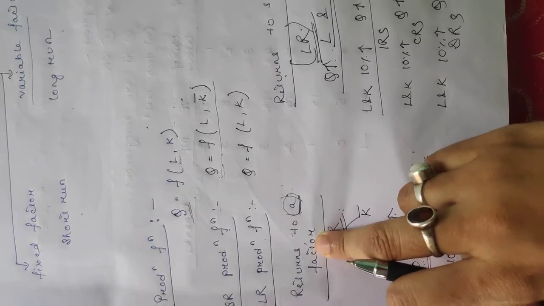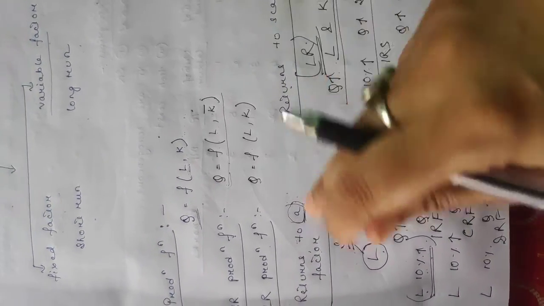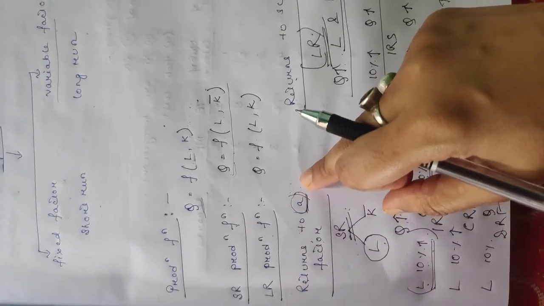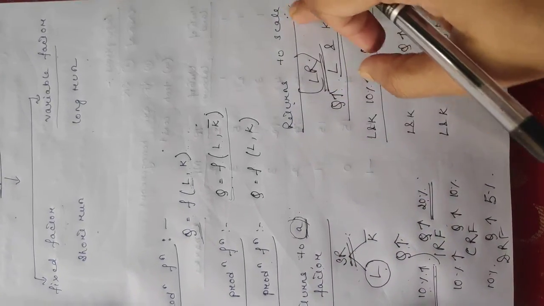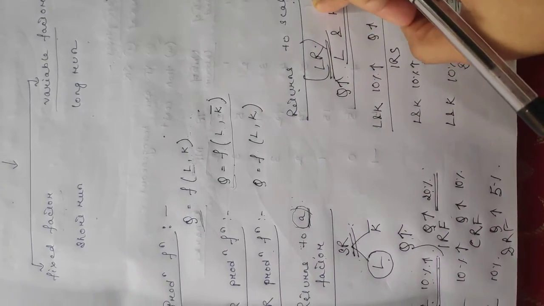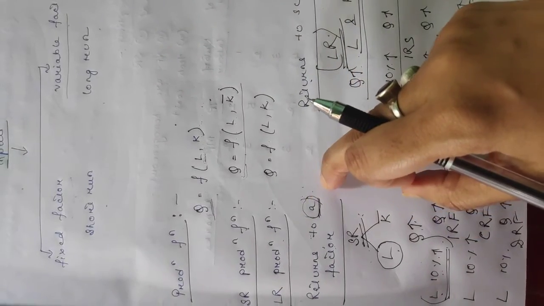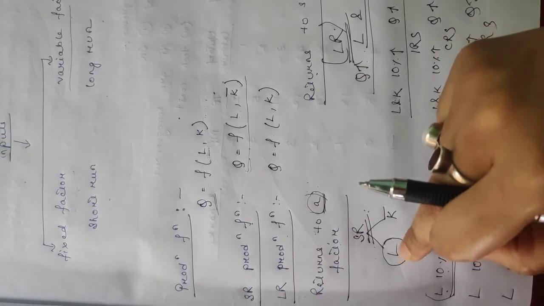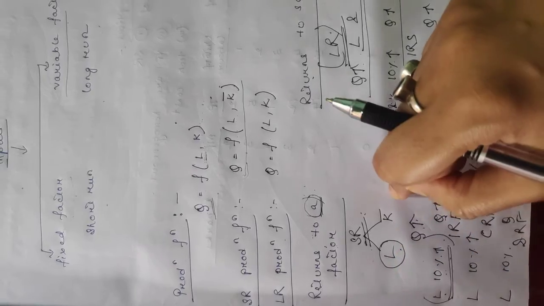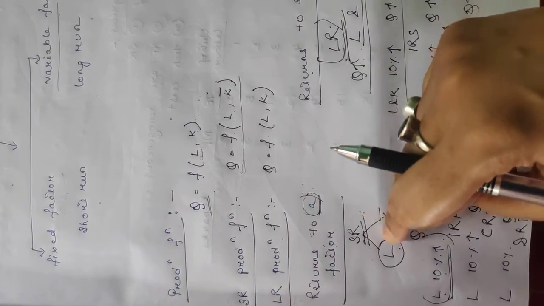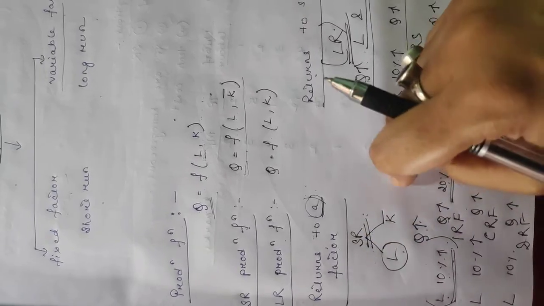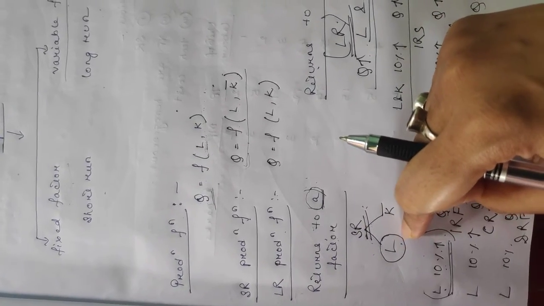So what is returns to a factor and what is returns to scale? Returns to a factor is a concept in the short run and returns to scale is a concept in the long run. Here, both labor and capital are taken into consideration, and since it is short run we have kept our capital constant and we are changing our labor.